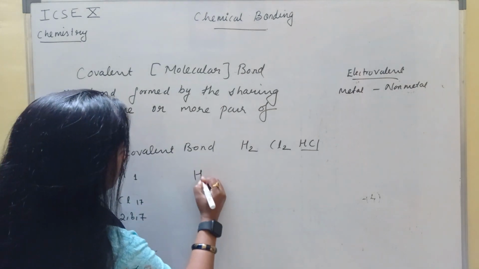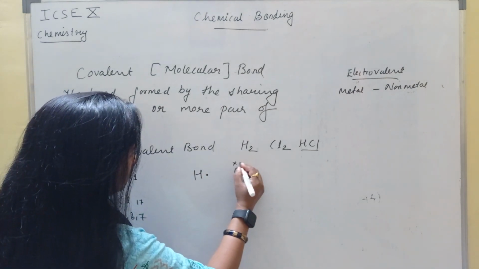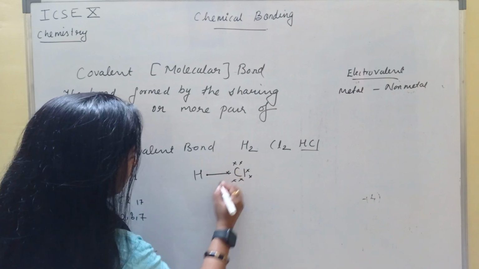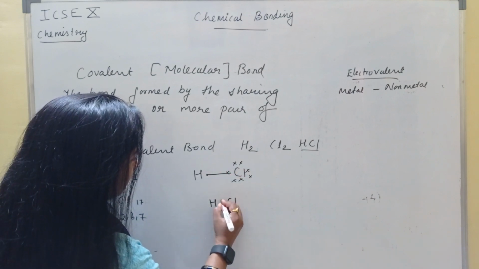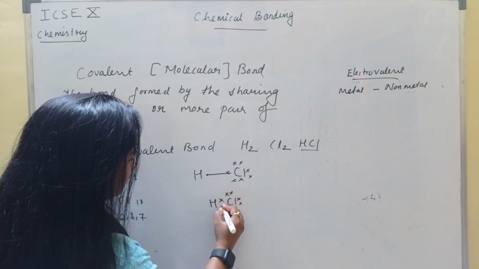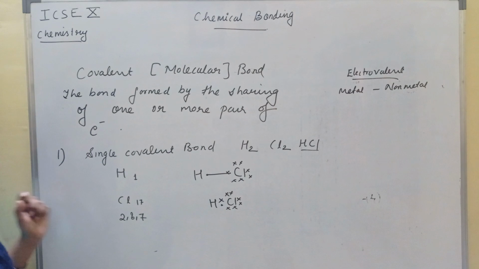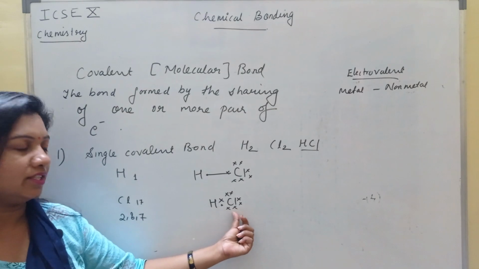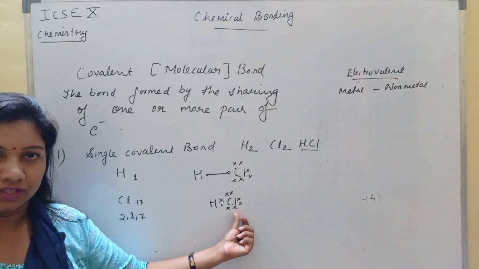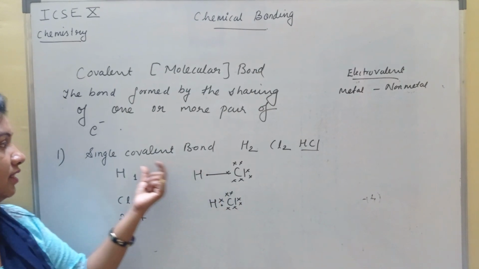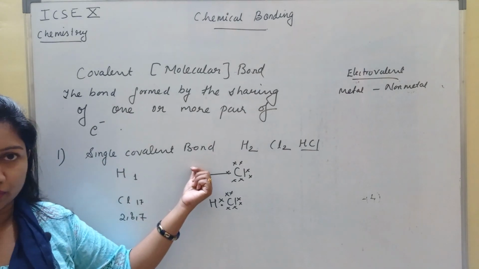So it will share electron. After sharing, now hydrogen is satisfied with 2 electrons and chlorine is satisfied with 8 electrons. But here a single pair of electron is shared, so that is why it is called single covalent bond.